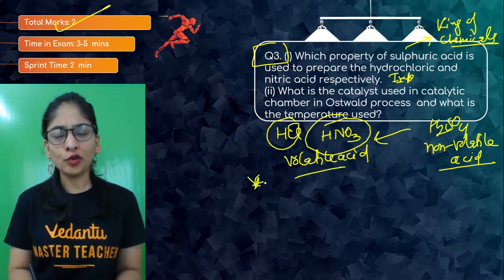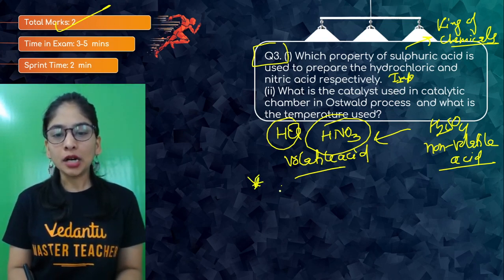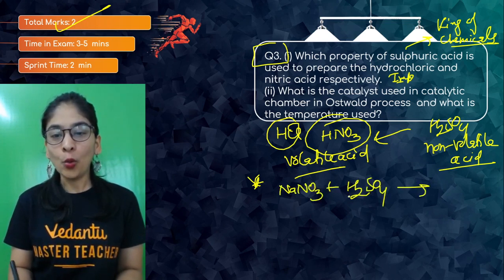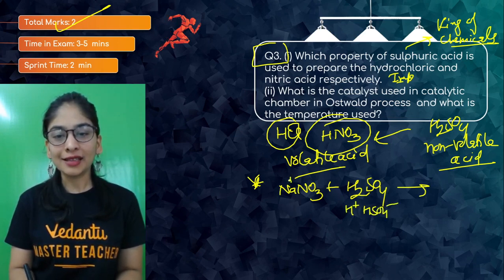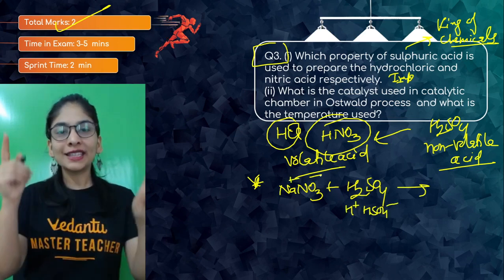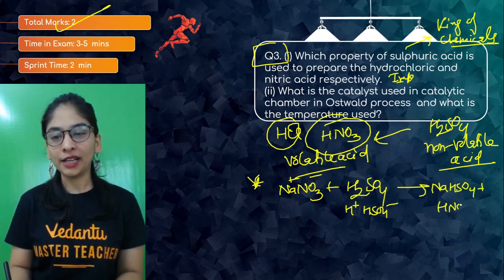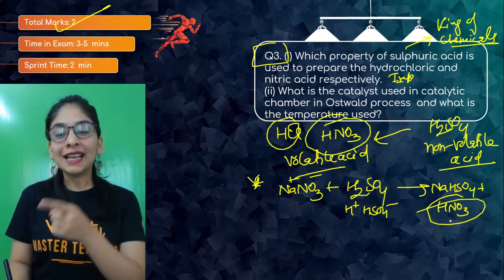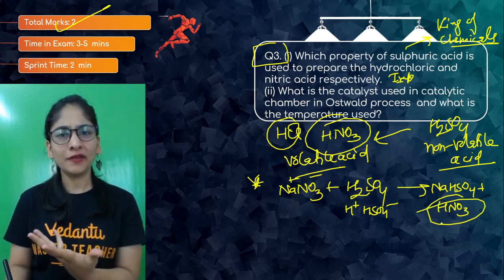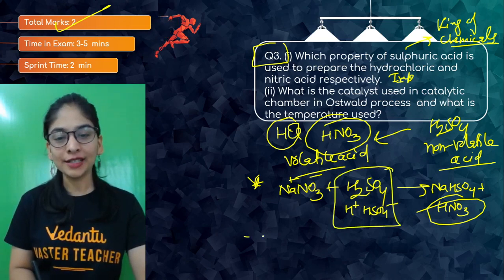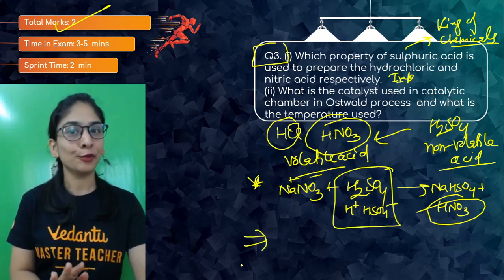So let me just give you an example. Suppose I'm having NaNO3, sodium nitrate, and I put sulfuric acid into it, 1 mole of the same. So it will dissociate to give H positive, HSO4 negative. This is my Na positive, NO3 negative. You'll say double decomposition reaction. Na with HSO4, I get NaHSO4, and H with NO3, HNO3. I got my nitric acid, a volatile acid to be very honest, from a non-volatile acid. That's how we do that. Got it, students? So this is an important question and can come in exams.